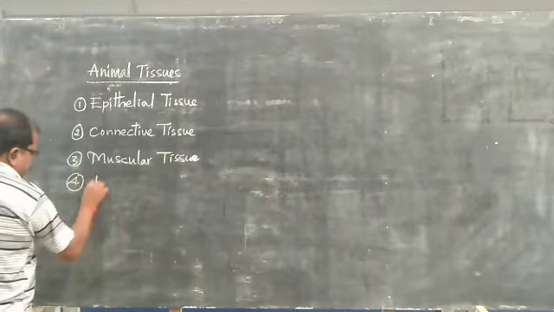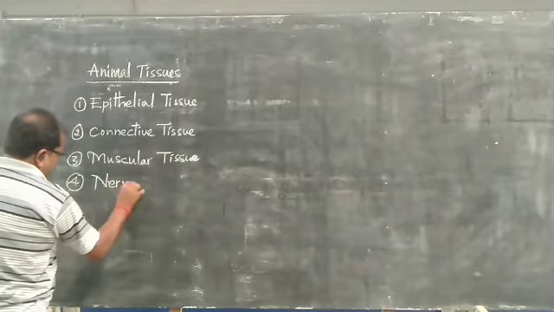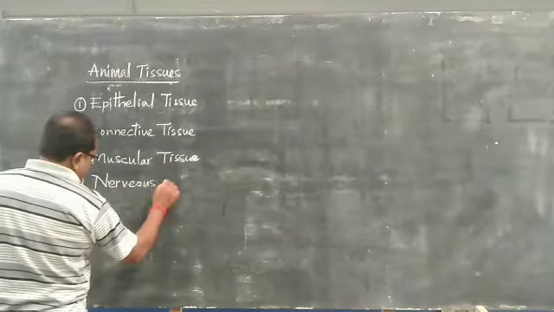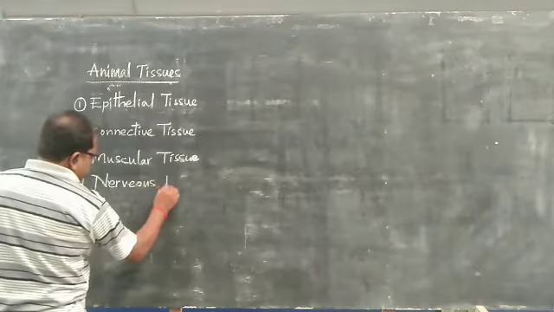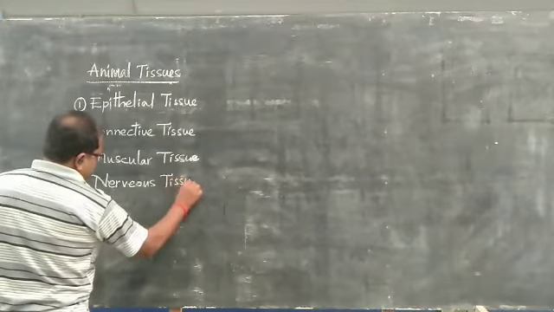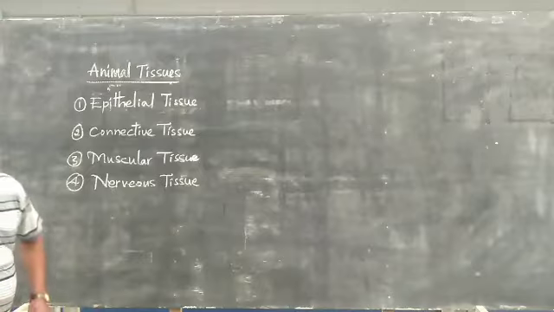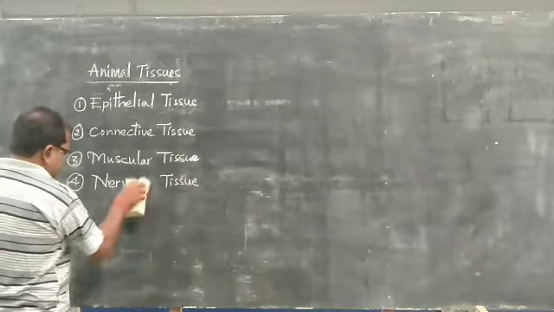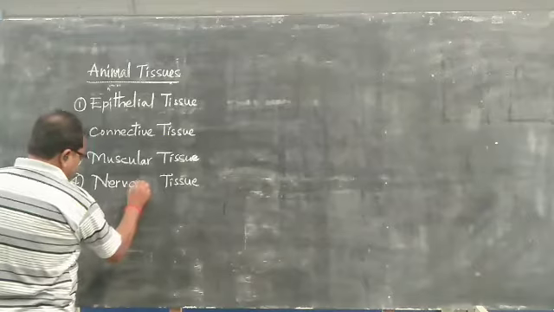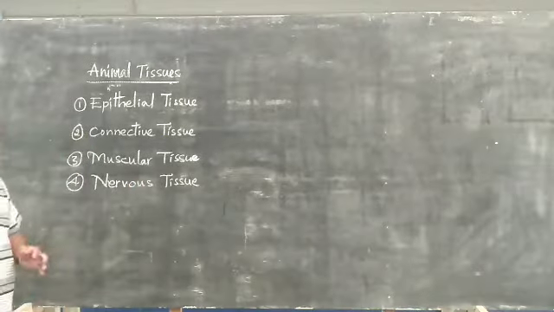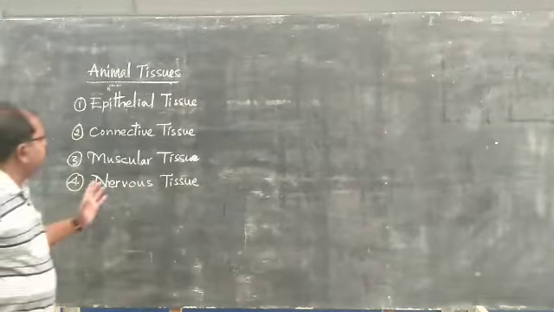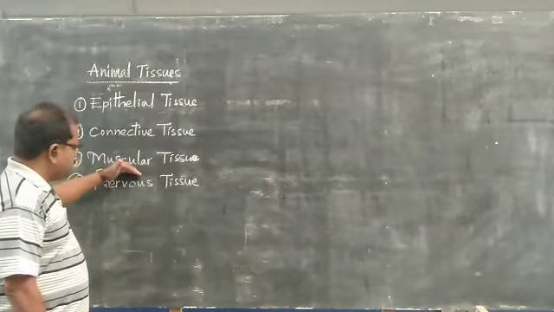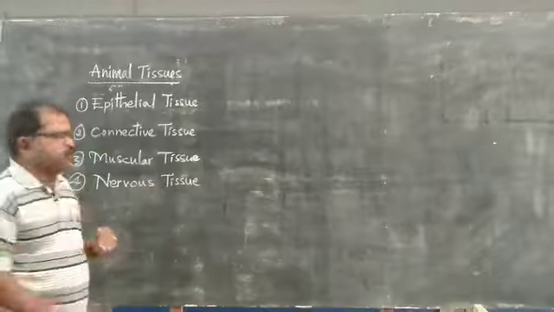And the fourth one is nerve tissue or nervous tissue. These are the four types of tissues we can find in the animal body: epithelial tissue, connective tissue, muscular tissue as well as nervous tissue.